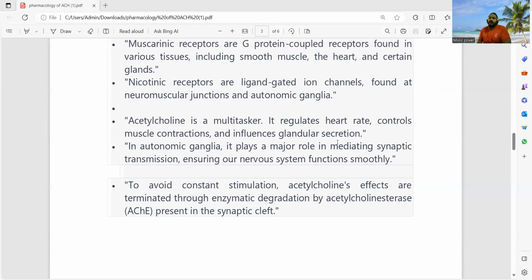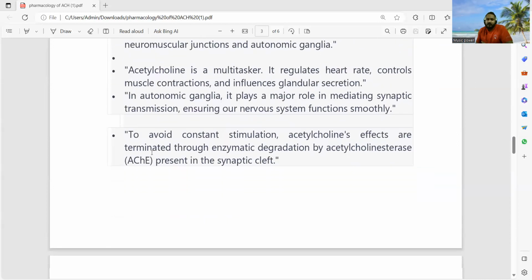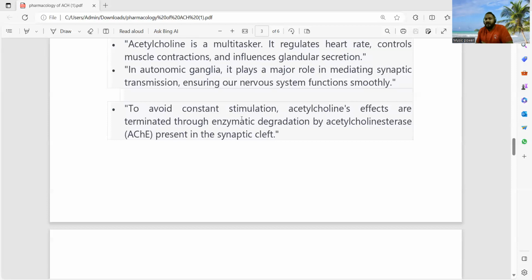The deficiency of acetylcholine can cause paralysis in human beings. So it is used for treatment of paralysis. For example, citicoline injection contains an acetylcholine analog. In autonomic ganglia, it plays a major role in mediating synaptic transmission, and it ensures the smooth functioning of the nervous system. To avoid constant stimulation, acetylcholine effects are terminated through enzymatic degradation by acetylcholinesterase.